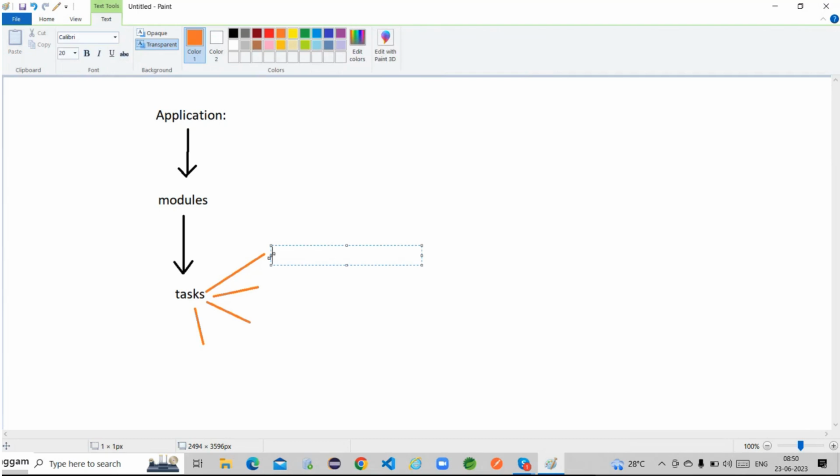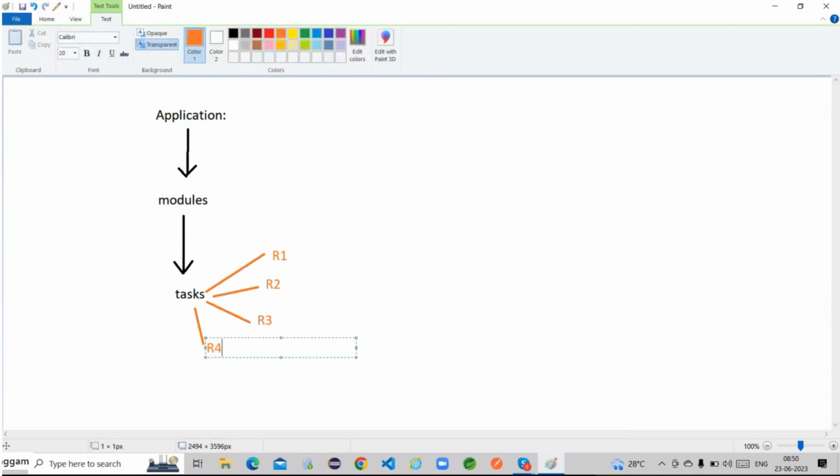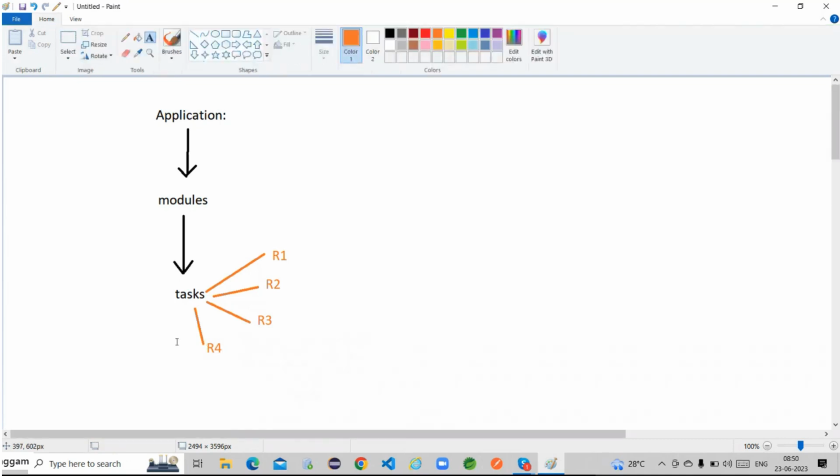This is my resource 1. This is my resource 2. This is my resource 3. Like this, multiple programmers are working on this particular project. Got it? Now, why are we developing it like this? Let's take another example.